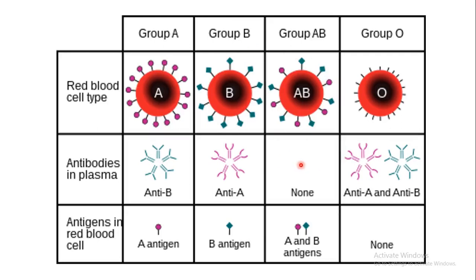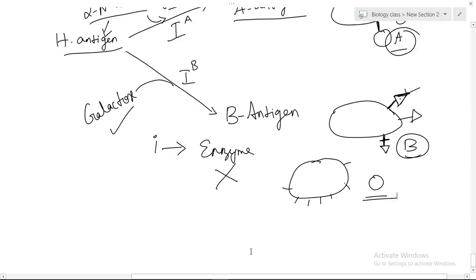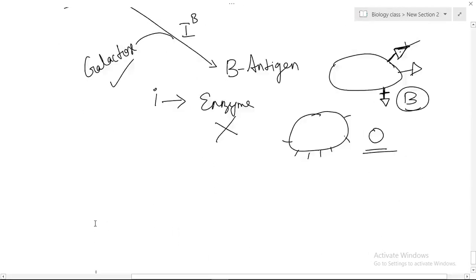But here it doesn't have anything, right? So no agglutination reaction. The very important concept you should understand here is agglutination.